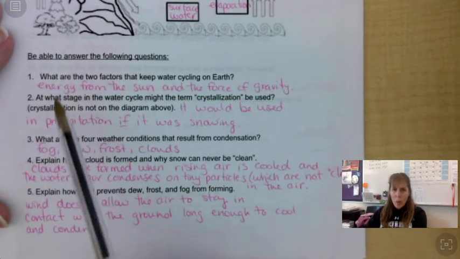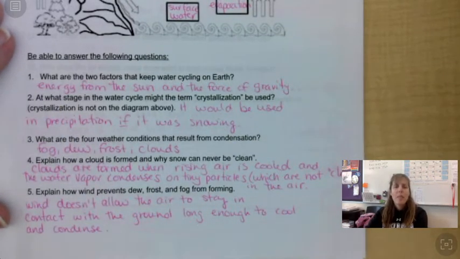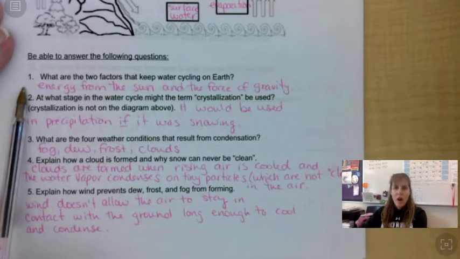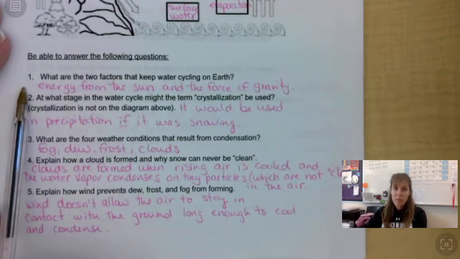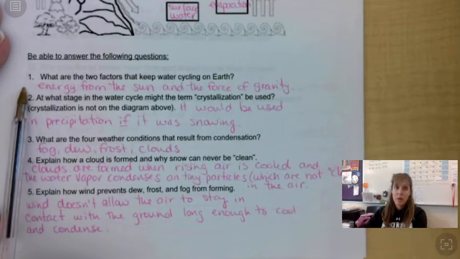Number one, what are the two factors that keep water cycling on Earth? Energy from the sun is actually where heat comes from, right? So that is a real driving force of evaporation, right? And the force of gravity brings precipitation down to Earth. So the sun and gravity, big players in the water cycle.